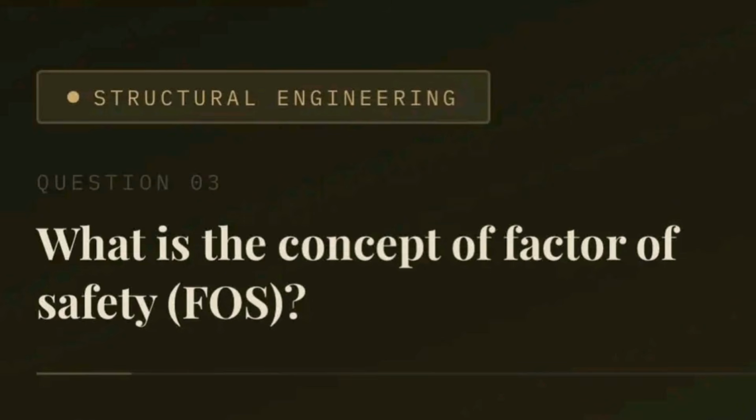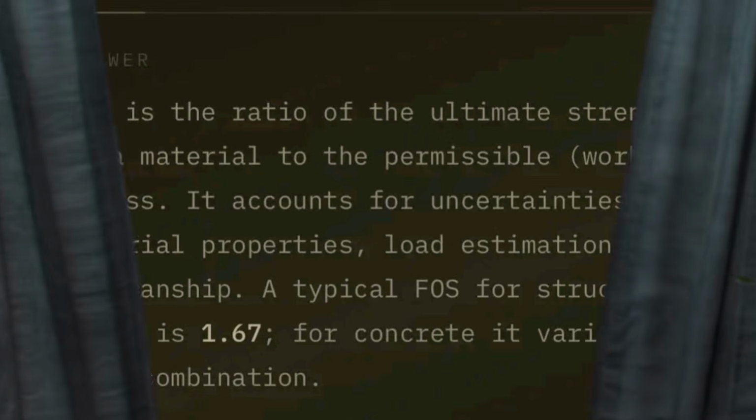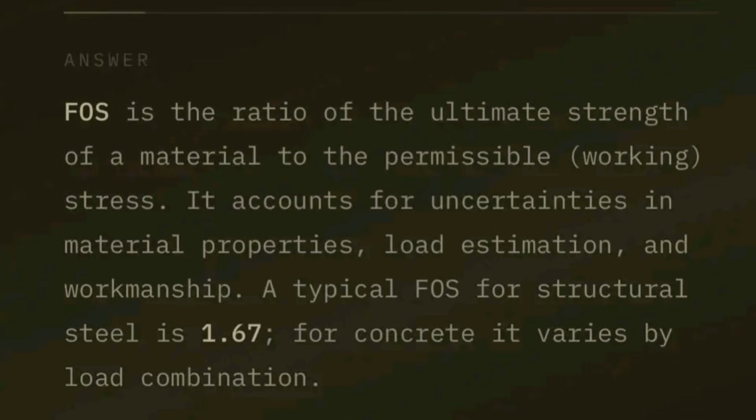Question number 3. What is the concept of factor of safety or FOS? Answer. Factor of safety is the ratio of the ultimate strength of a material to the permissible or working stress. It accounts for uncertainties in material properties, load estimation, and workmanship. A typical factor of safety for structural steel is 1.67. For concrete, it varies by load combination.